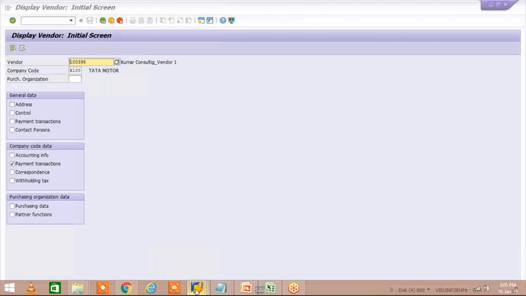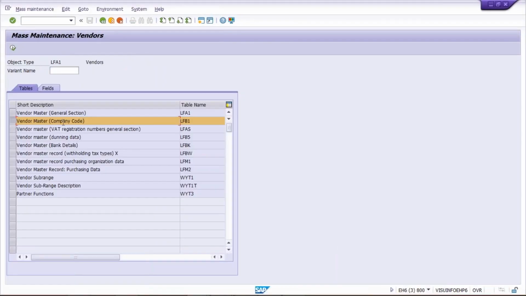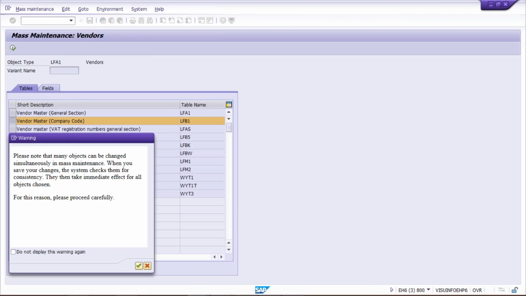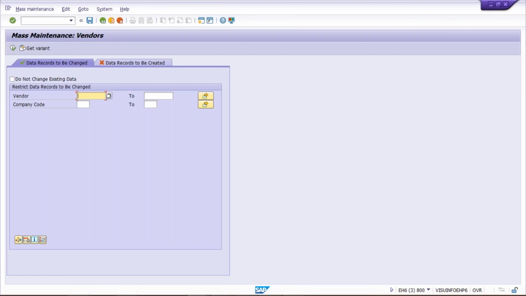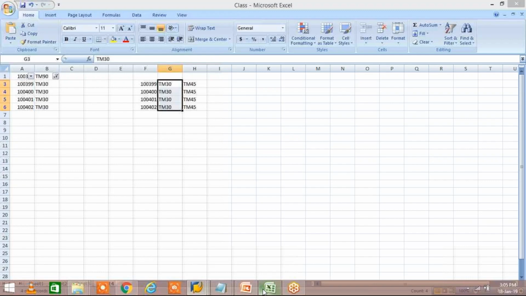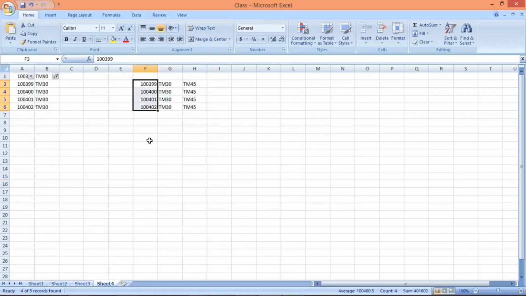So come back here on mass change and select company code, vendor master company code, and then click on execute and just press enter. So what will happen here? Look at here, the vendor and company code are appearing, right? So here we can give company code X100, and against how many vendors we are going to make changes. So we have to do one thing. These are the vendors, right? Right now we are having 4 vendors. So you are going to select like this.